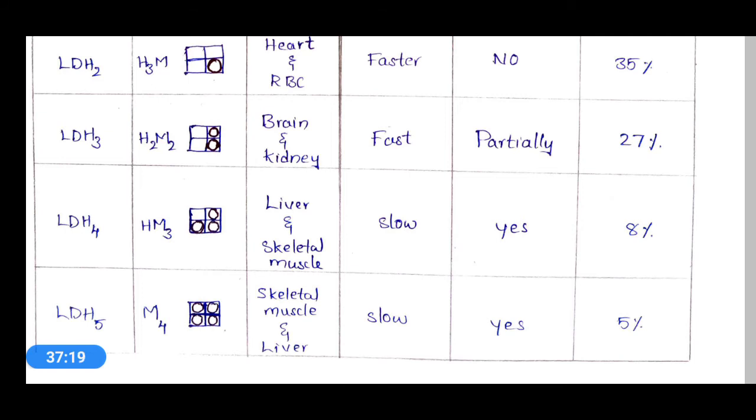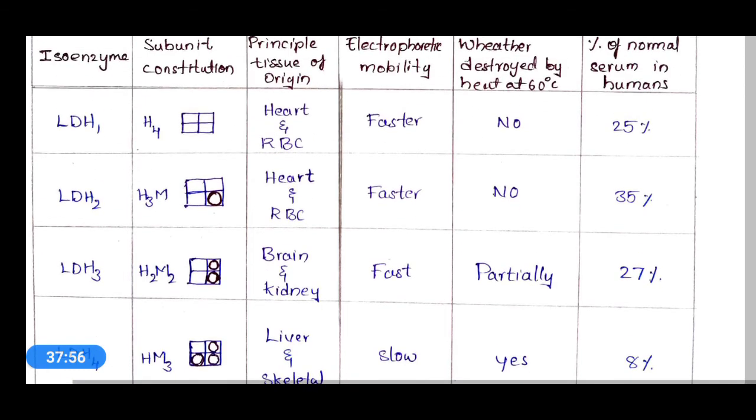The last one is LDH5, and it has only muscle subunits, that is M4. All 4 subunits are related to muscle, and its origin site is skeletal muscle and liver, as with LDH4. Its electrophoretic mobility is also slow, and it can also be easily destroyed at 60 degrees centigrade. Its plasma percentage is around 5%. So this is about all 5 types of lactate dehydrogenase isoenzymes.